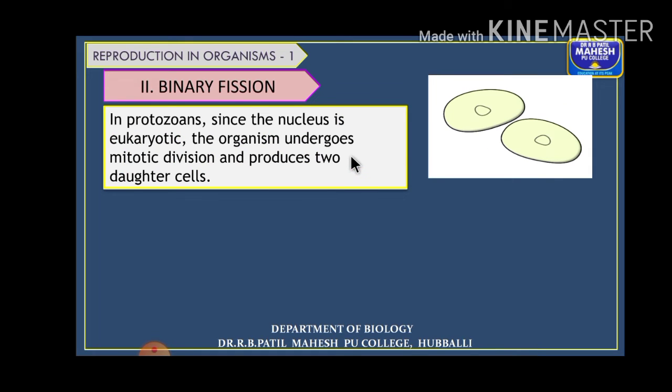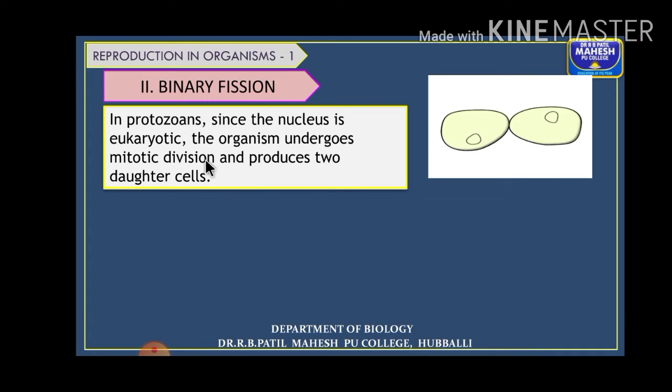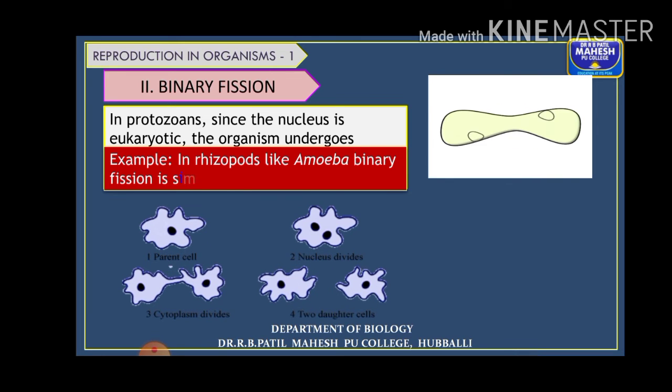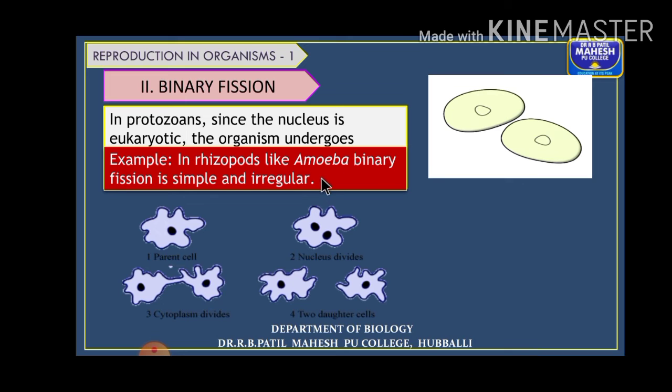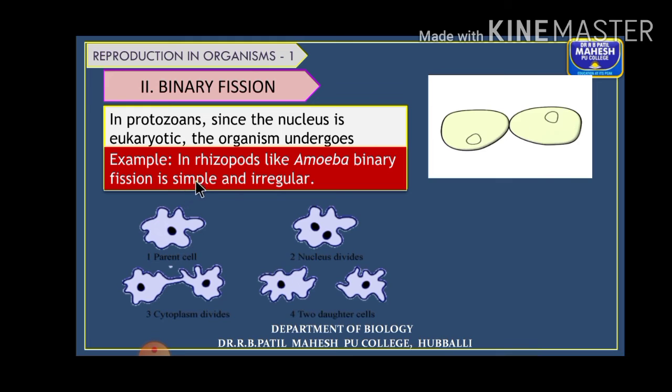For example, as the nucleus is eukaryotic, it undergoes mitotic division here. Cell division is just one single cell splitting into two, but binary fission is nothing but a mitotic division. You know what is mitosis and meiosis, right? It is a mitotic division where the genetic material is equally distributed between the two daughter cells, right? So for example here we can give amoeba, most of the protozoans, as I told you, where binary fission takes place.